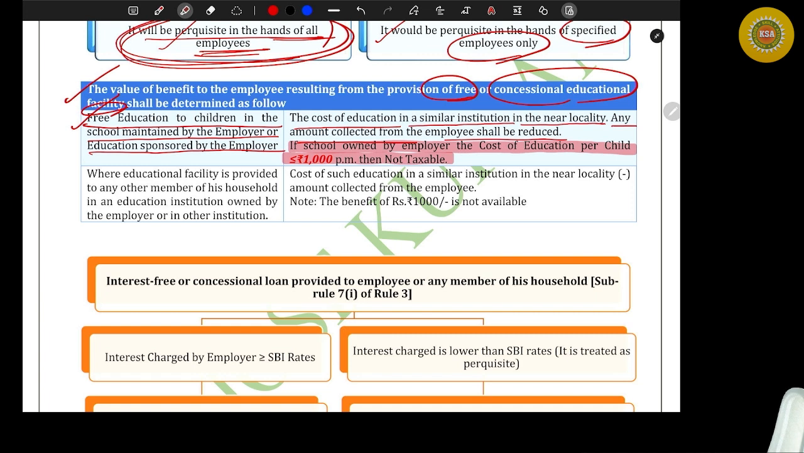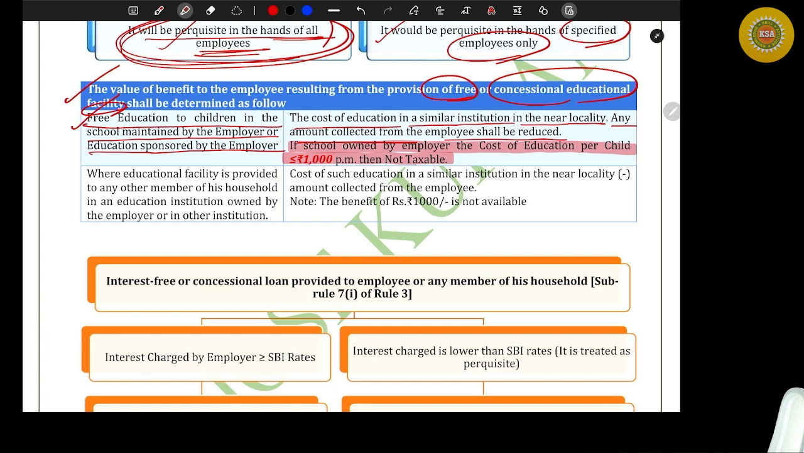Say, for example, I own a school. You all are my employees, and your children are studying in this school. Per month, the school is only charging 900 rupees from an outside student, or exactly 1,000 rupees. No worries. Children are studying free here. No problem. Nothing shall be a taxable perquisite. So that's what the department says: if the per month value of that education is less than or equal to 1,000, employees, don't worry. Nothing shall be taxable in your hands as perquisite. Are you with me?